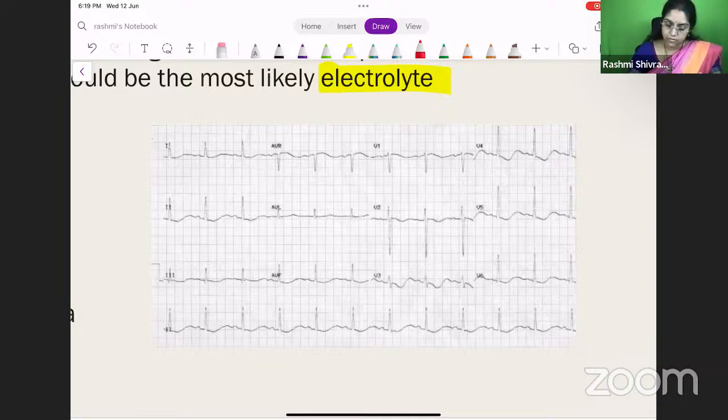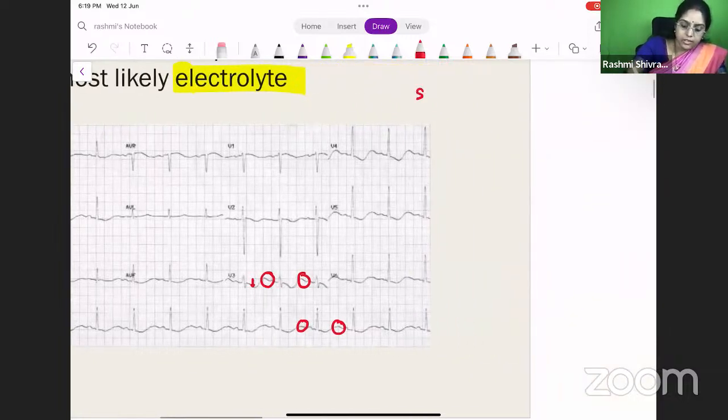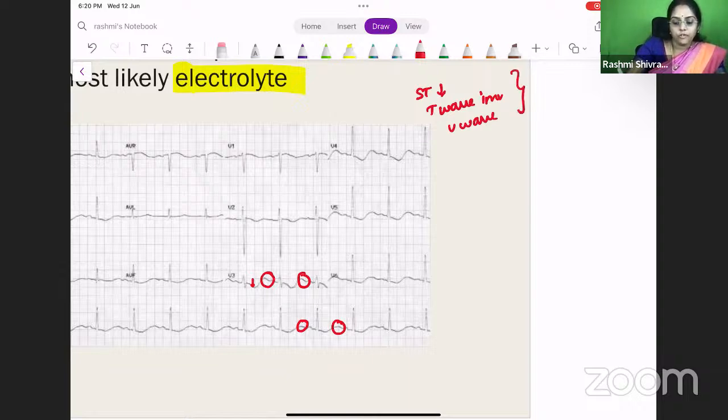You have an ST depression and T wave inversion. Here also you can see the ST depression, there is a T wave inversion as well as a U wave. Yes, you can see the U waves here as well. So what you have is ST depression, T wave inversion, and a U wave. All these three characteristically, all of us know, are seen in hypokalemia.